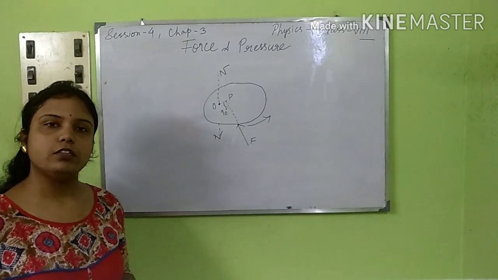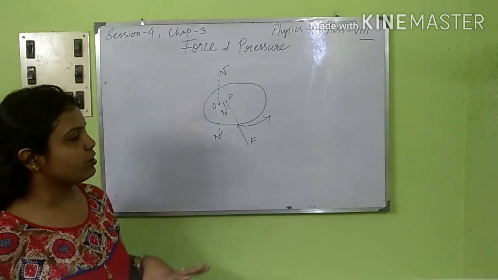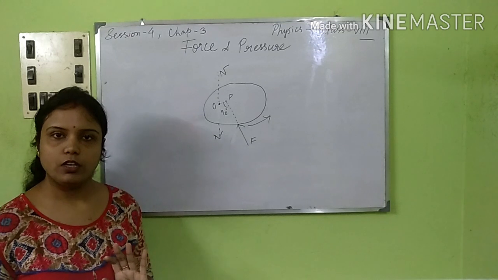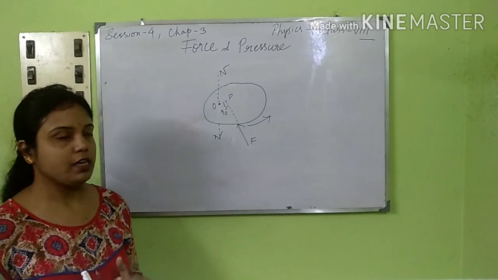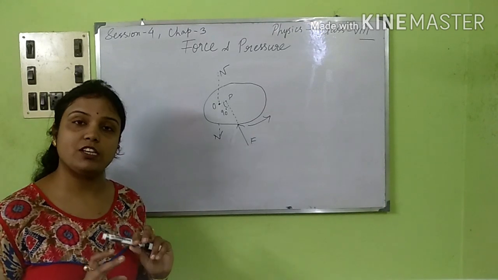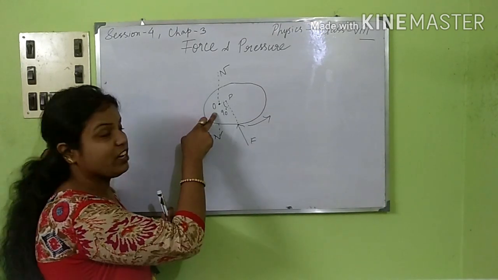Next, let's talk about the turning effect of force. You can see I have drawn a diagram here. Take for example a particular rigid body, not of irregular shape. Whenever we take a rigid body which is not able to move freely, suppose we take a point O which I have marked.